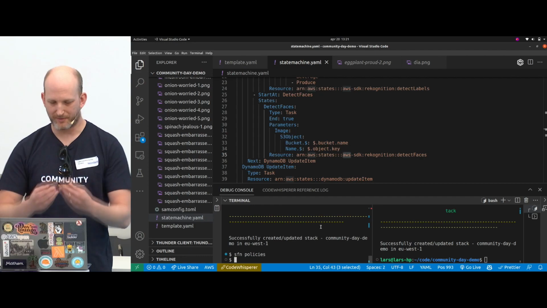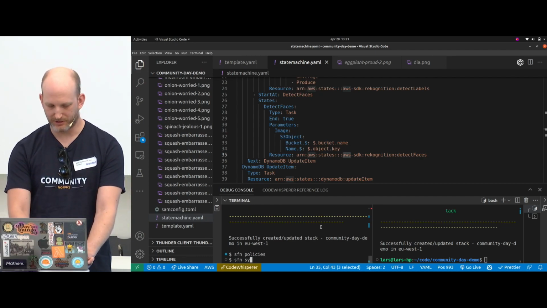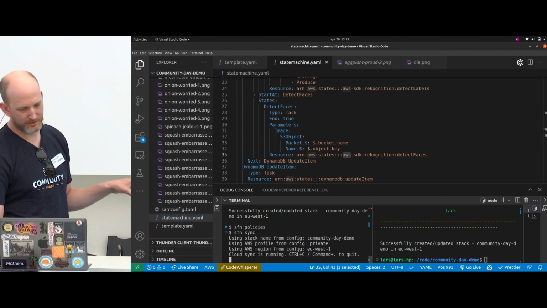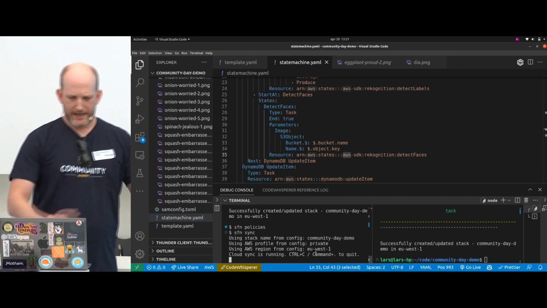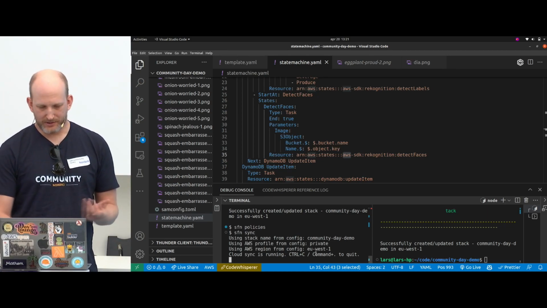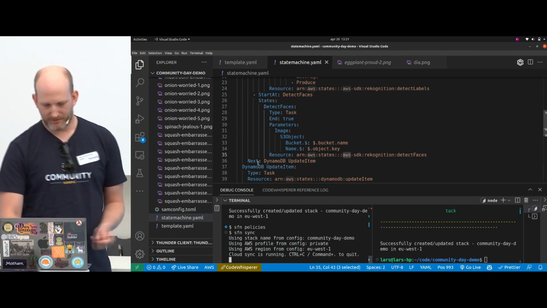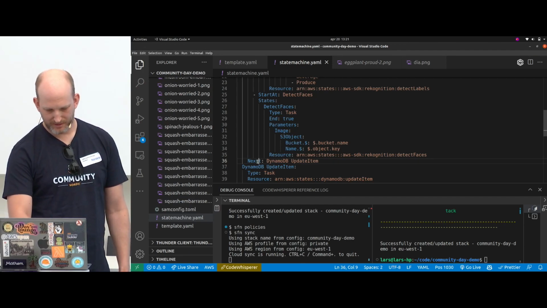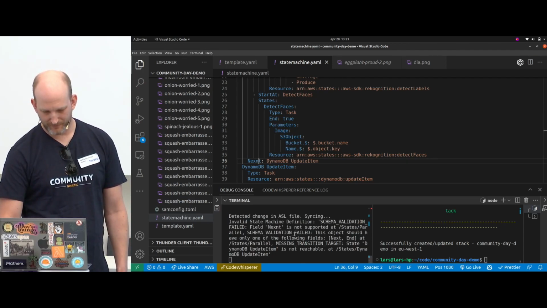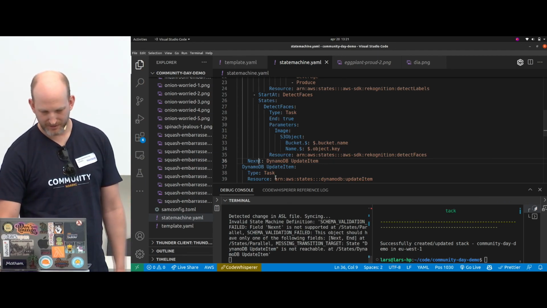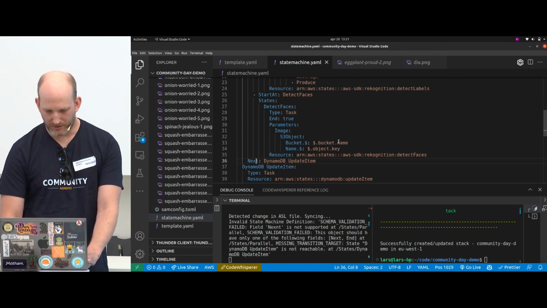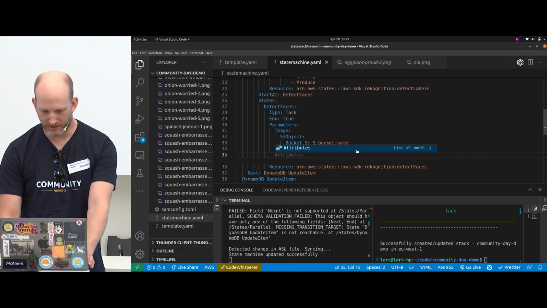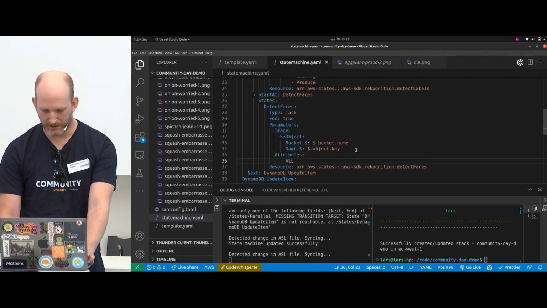We don't want to redo another deployment, so I start SFN sync, and this creates a real-time sync from the local machine. It passes your SAM config toml to work out where it should sync it to. And then it also works as a validator of your state machine. If I get a typo in here and save it, it will tell me that, yeah, there's an error in your ASL. So I can fix that. But that's not what we want to do. We want to add attributes all to this one. And let's go back to the autocomplete, and I pass in all here.